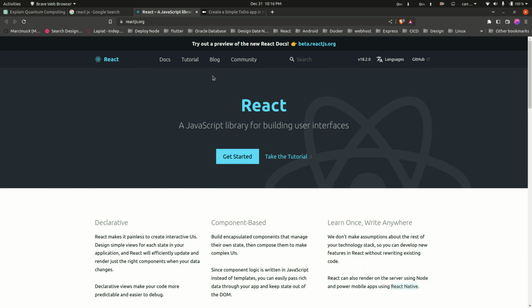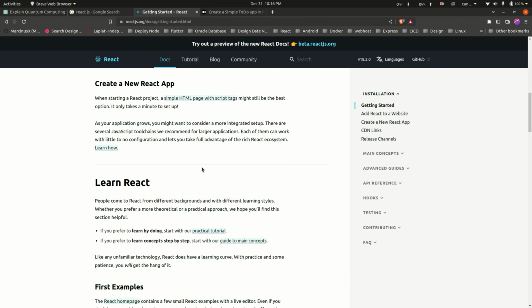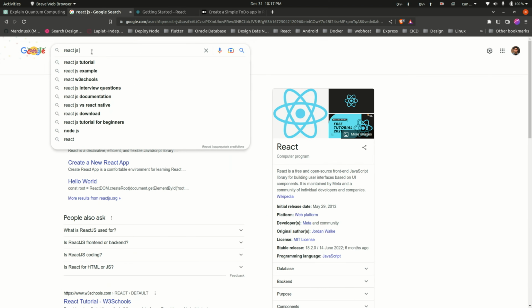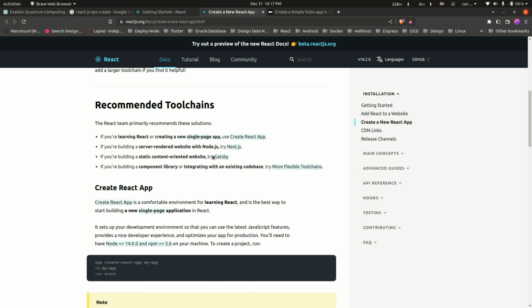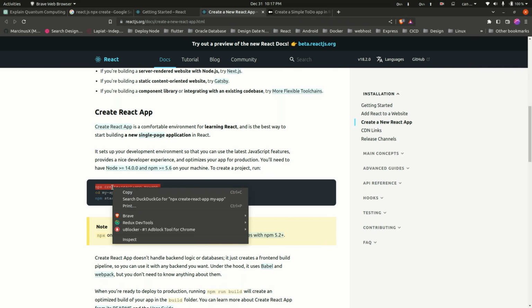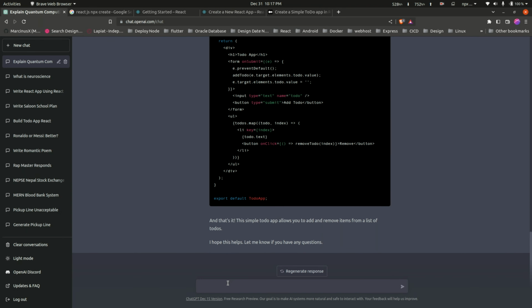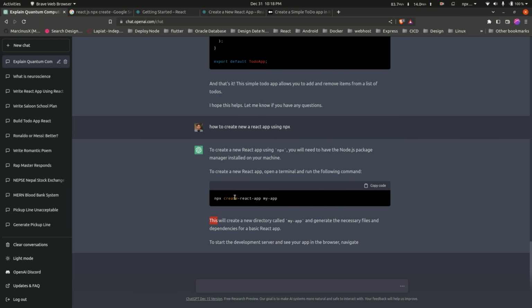Now let's first create a project. ChatGPT has not told me how to create a project in this answer, so I'll try to Google it first. I have to go here and there to find the answer to this simple question, how to create the project. But if I ask the same question to ChatGPT, then in a second it gives me the command to write. I can copy paste it and create our project.